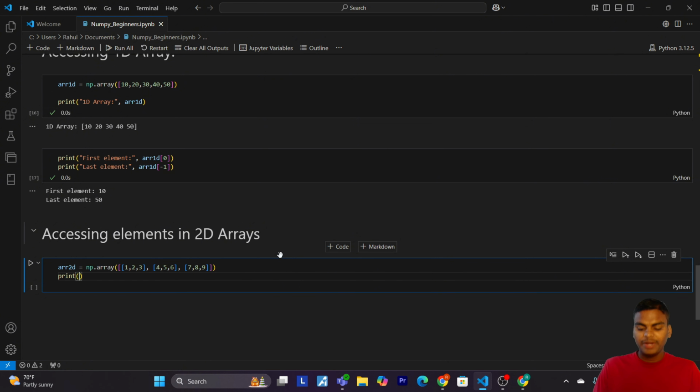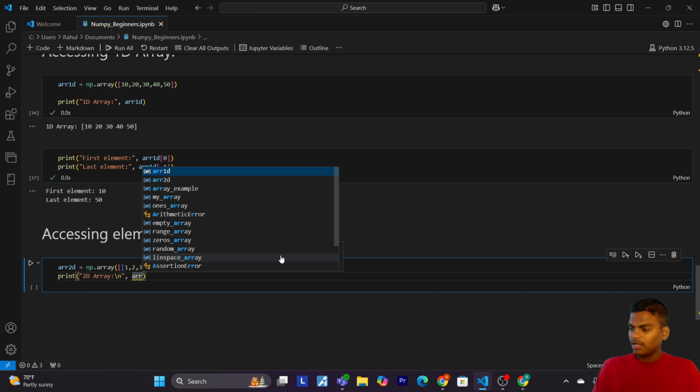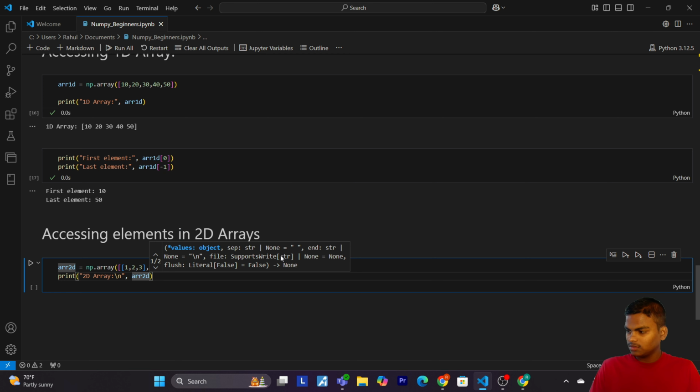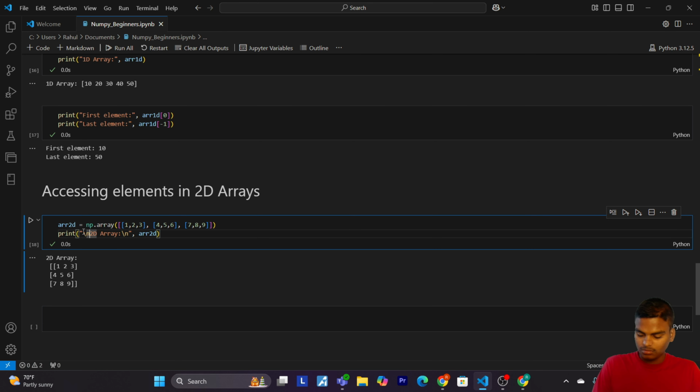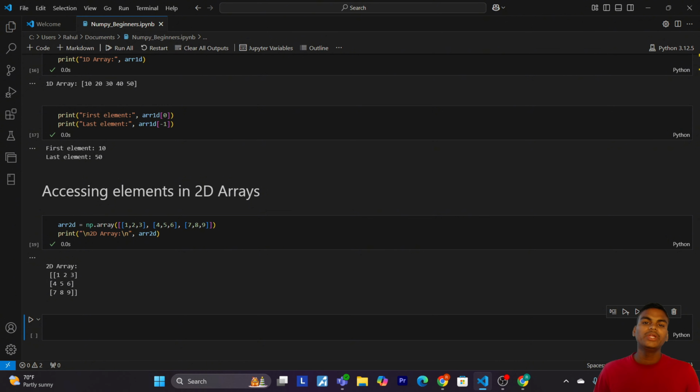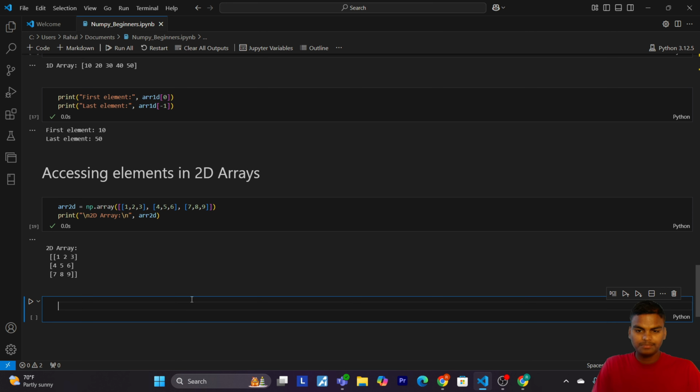Okay. Now let's print 2D array. Now print AR 2D. So this time we have created a 2D array with 3 rows and 3 columns. Think of it as a matrix. So to access the elements in a 2D array, use the row and column index.